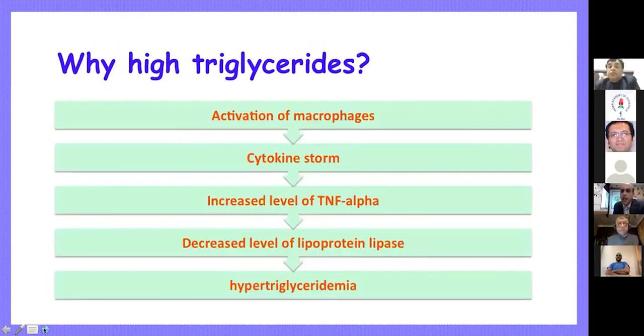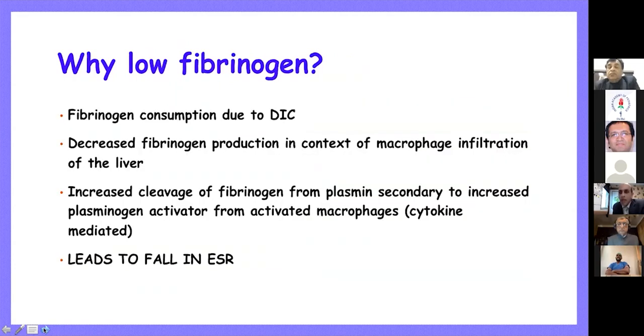Why do you have high triglycerides? That is because when you have activation of macrophages, there is a cytokine storm, which is the main hallmark of this disease. This leads to increased levels of TNF alpha, which leads to further decrease in the lipoprotein lipase levels, and this leads to high triglyceride.